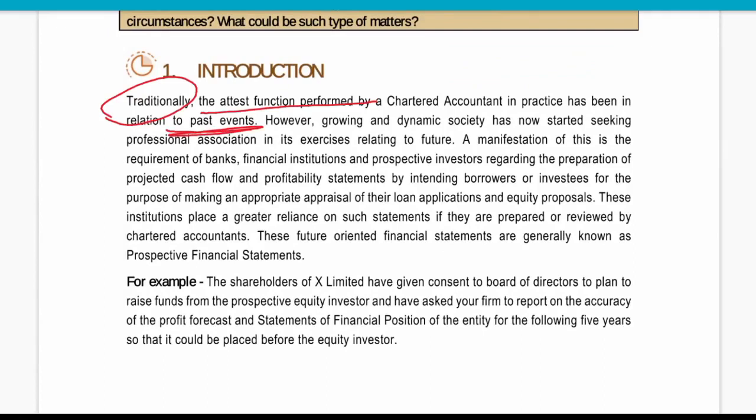But as CA functioning is growing, they are also expected to audit future related financial information, that is generally known as prospective financial statement.